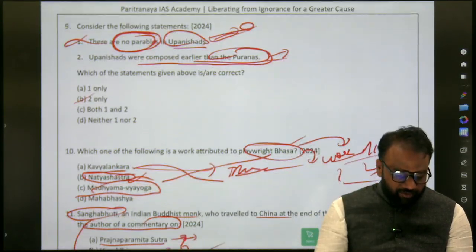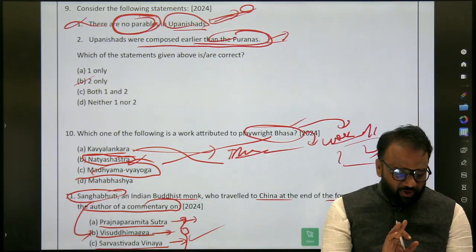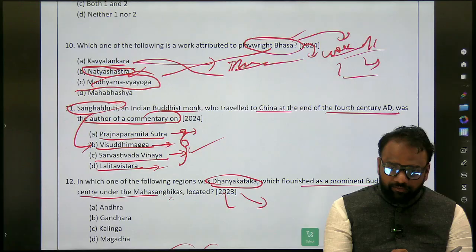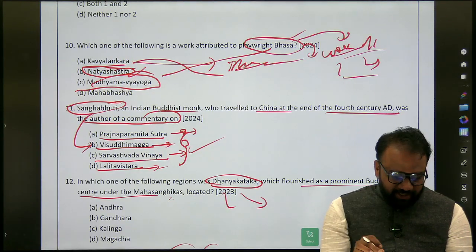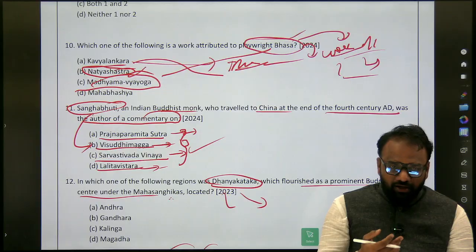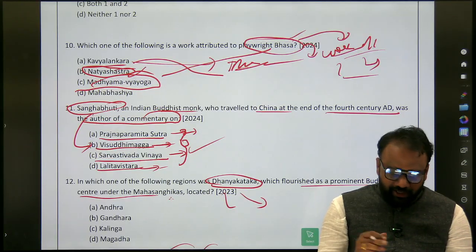Big hurdle. Next here, just question paper driven we have prepared. Next here, what you will do? List works of Bhasa, I will list it. Who wrote Kavya Lankara, who wrote Natya Shastra, who wrote Mahabhasha. Okay. So in that fashion, again you will compile the information.